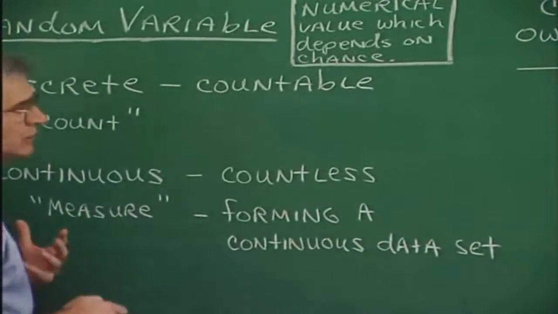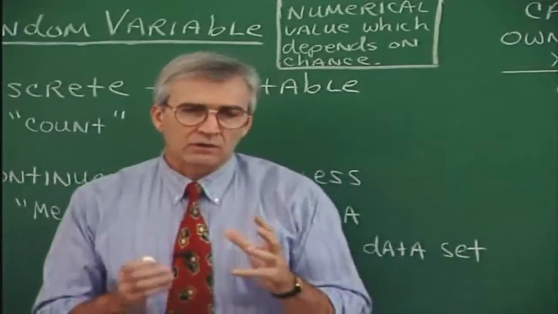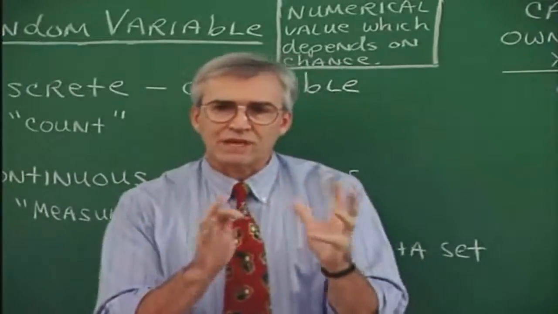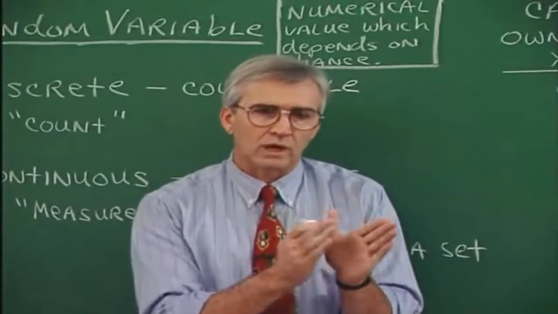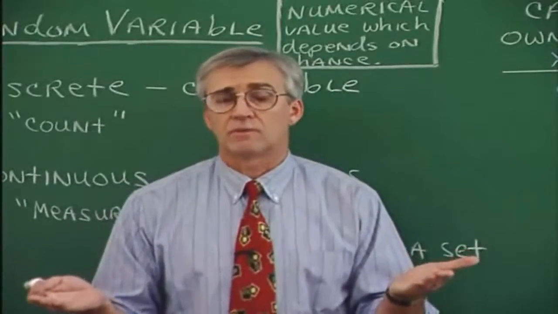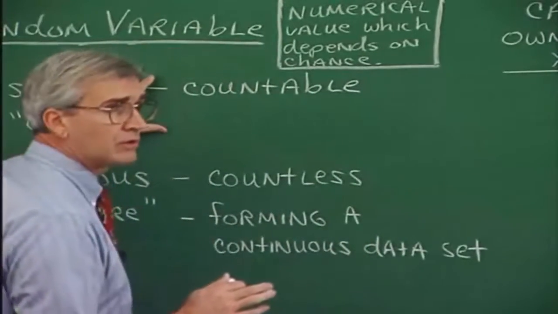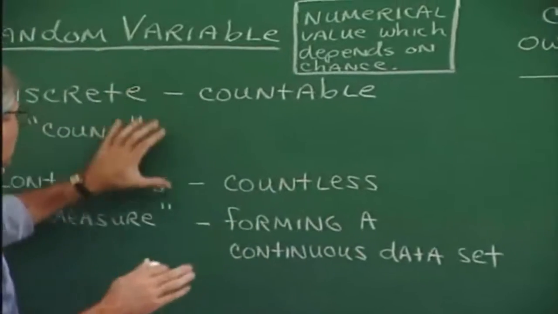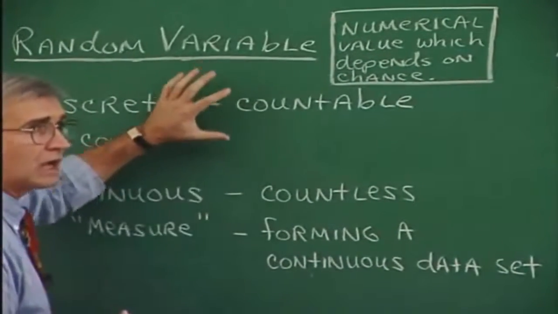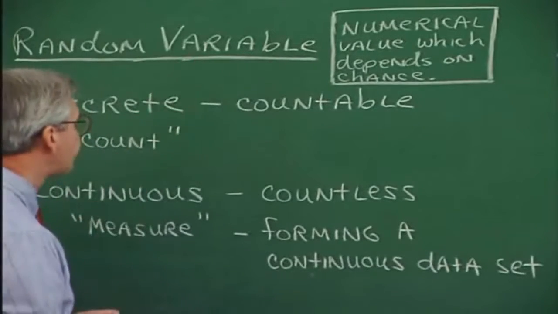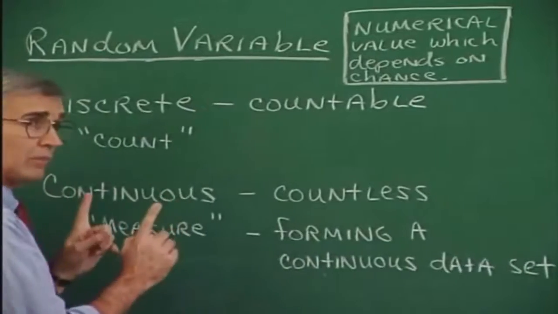Now we're not going to belabor the difference between these two and look at a lot of examples of each one and find it difficult to place things into one category or another. I'll tell you up front that in this section we're going to be talking about discrete random variables. And in a later chapter we're going to talk about continuous random variables. But it's important that we understand that there are two kinds at this point in time. Okay, so here we go with our discussion of discrete random variables.